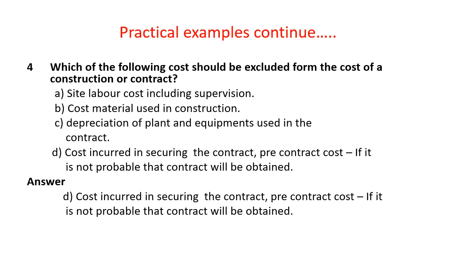And the fourth example is, which of the following costs should be excluded from the cost of a construction contract? A, site labor cost including supervision. B, cost of material used in construction. C, depreciation of plant and equipment used in the contract. And D, cost incurred in securing the contract, pre-contract cost, if it is not probable that the contract will be obtained. And answer is D, cost incurred in securing the contract, pre-contract cost, if it is not probable that the contract will be obtained.